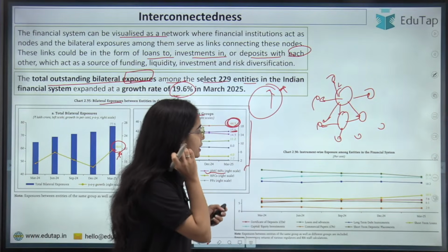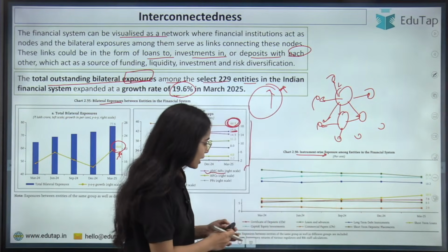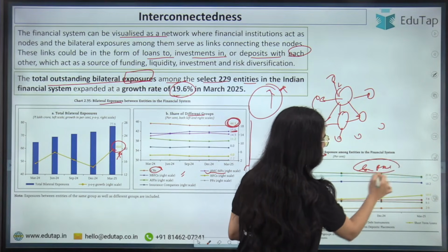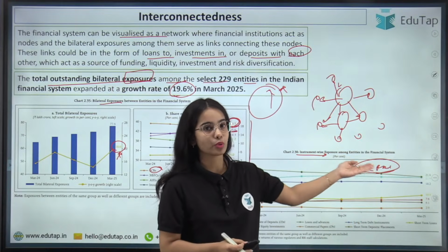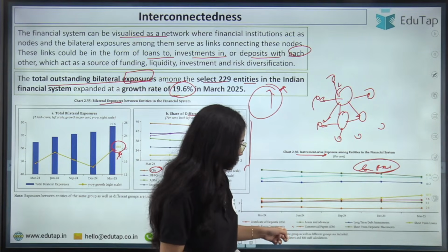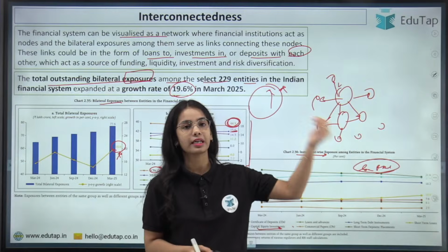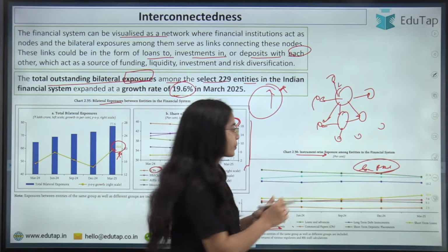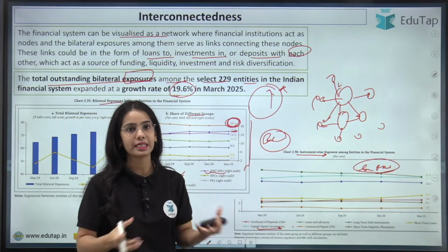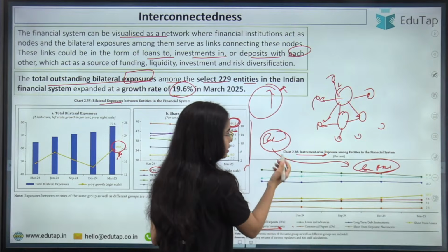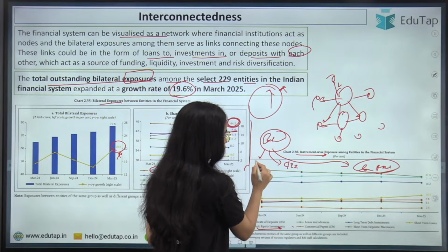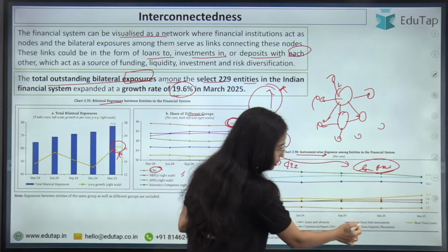The next is, here you can see the instrument wise exposure. Through the loans and advances, there is a very high exposure. After that, the high exposure is because of the capital and equity investments that the banks have done in the other entities and the other entities have done in the banks. So basically the bilateral exposure that the different financial entities have is because of the loans and advances, then due to the capital or equity instruments, and third due to the debt instruments, okay? Through the long-term debt instruments.